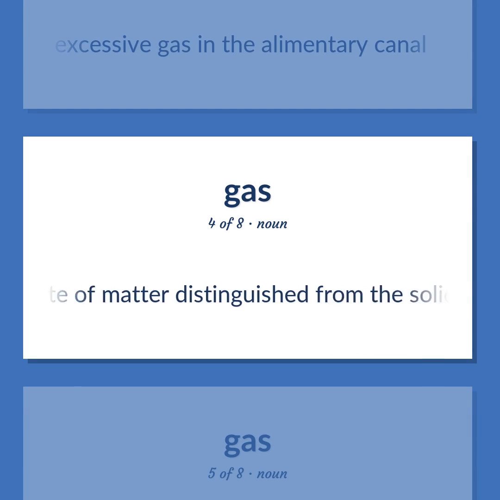The state of matter distinguished from the solid and liquid states by relatively low density and viscosity, relatively great expansion and contraction with changes in pressure and temperature, the ability to diffuse readily, and the spontaneous tendency to become distributed uniformly throughout any container.